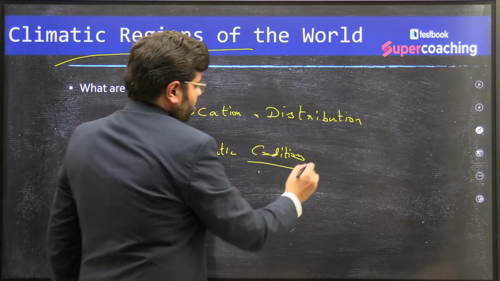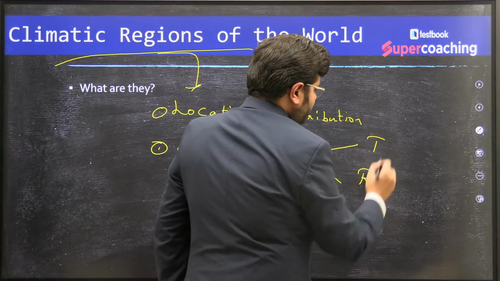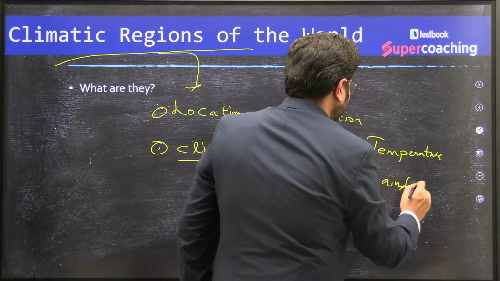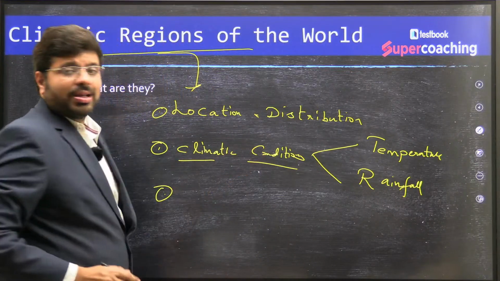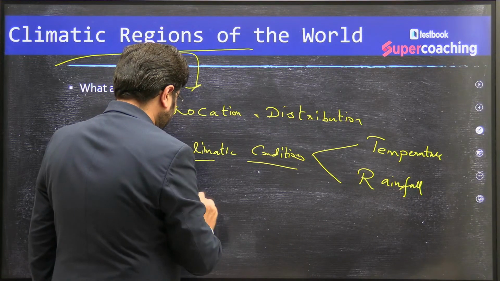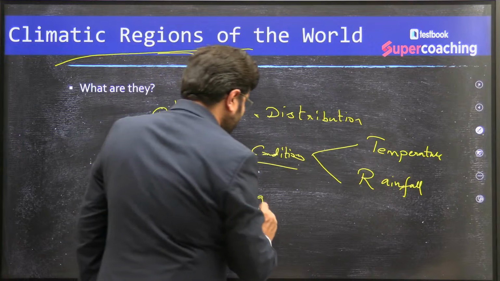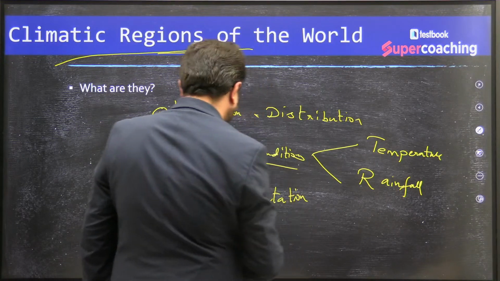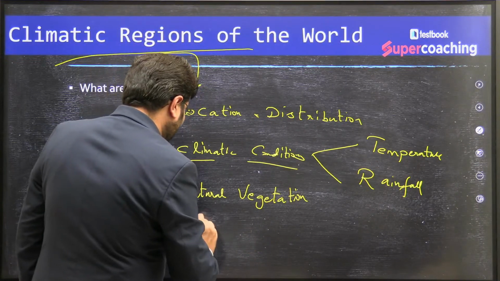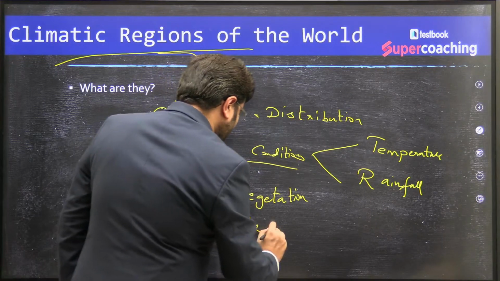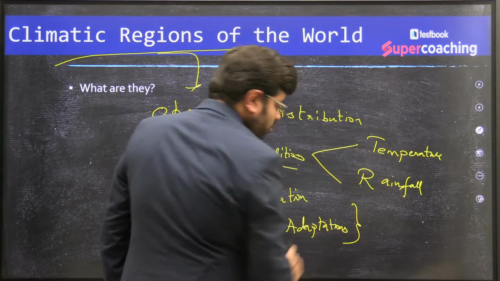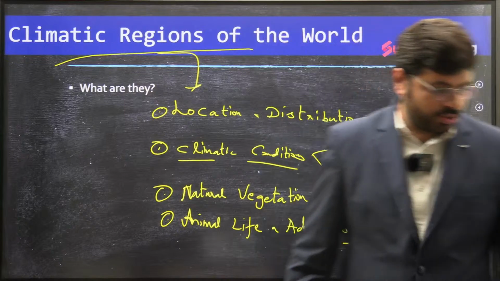What is the climatic condition? Especially two criteria: temperature as well as rainfall. The moment you have similar temperature and rainfall, the flora and fauna, especially the natural vegetation, would be one and the same. Because of that, there would be certain particular animal life and their adaptations.